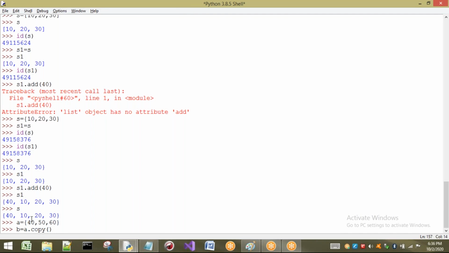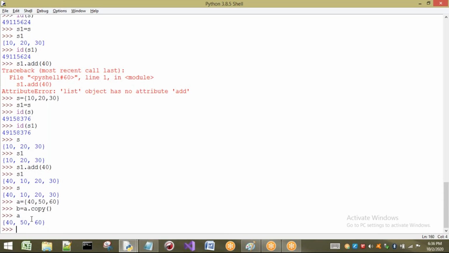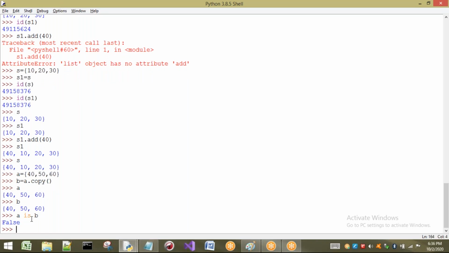So while writing A dot copy, what happens? The copy of A is going to be created and it is going to be pointed to by B. Okay, let us see A. Same elements. Let us see B, same elements, but are both the same object or not? Let us check now. Directly, I can use A is B also. It will tell you whether those are the same or not.